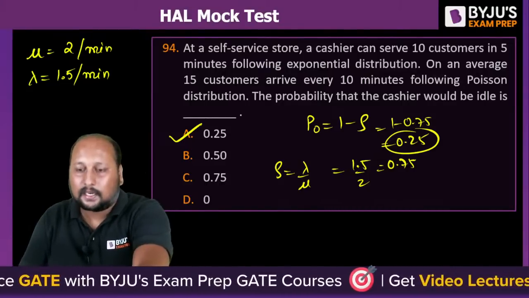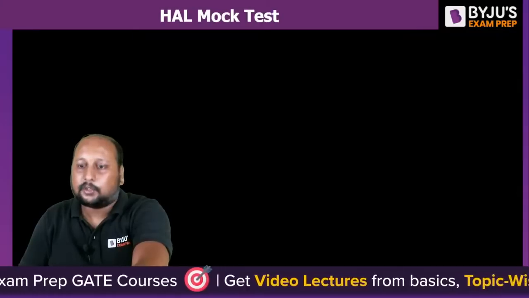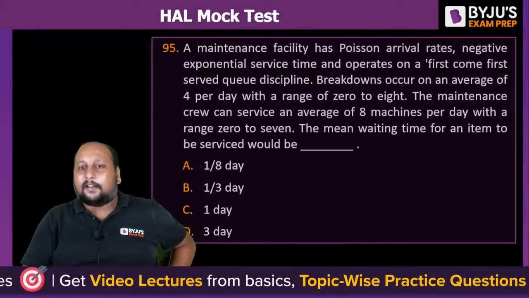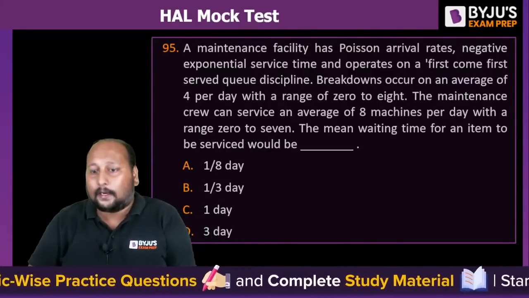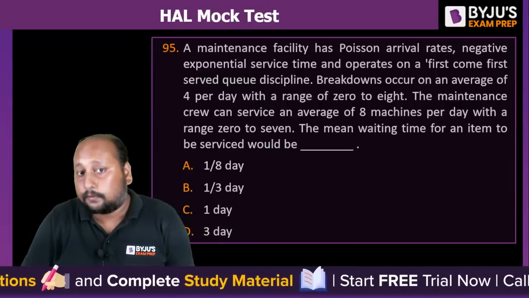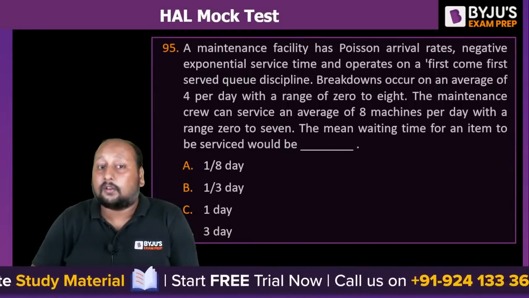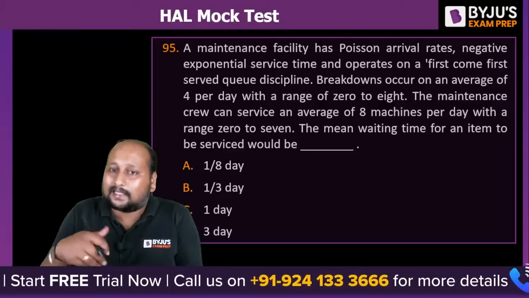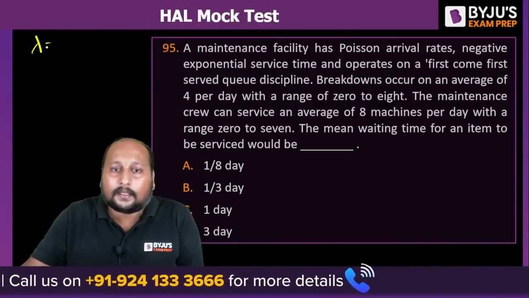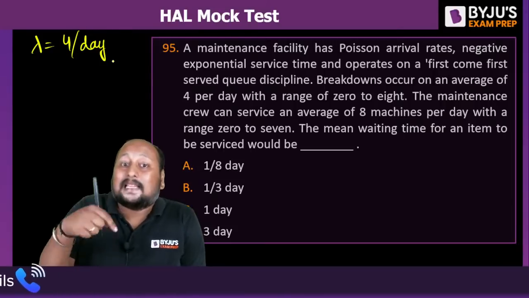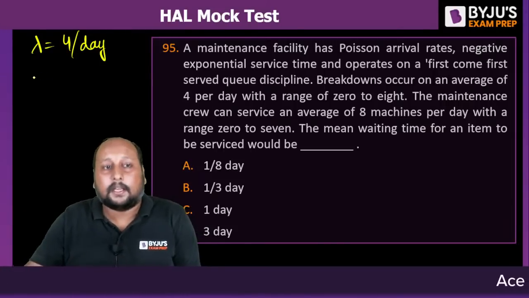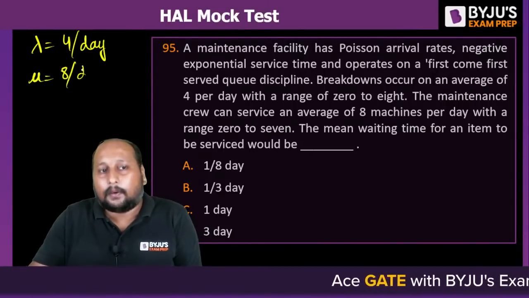Let's go to the next question on the screen. 95. Only for those who are going for a century. Maintenance facility has a Poisson arrival rate, negative exponential service, and operates on first come first serve queuing discipline. The breakdown occurs on an average of 4 per day. Breakdowns occur, meaning that is an arrival rate, right? Arrival rate is equal to 4 per day, right? And the maintenance crew can serve on an average of 8 machines per day. The service rate is 8 per day, right?